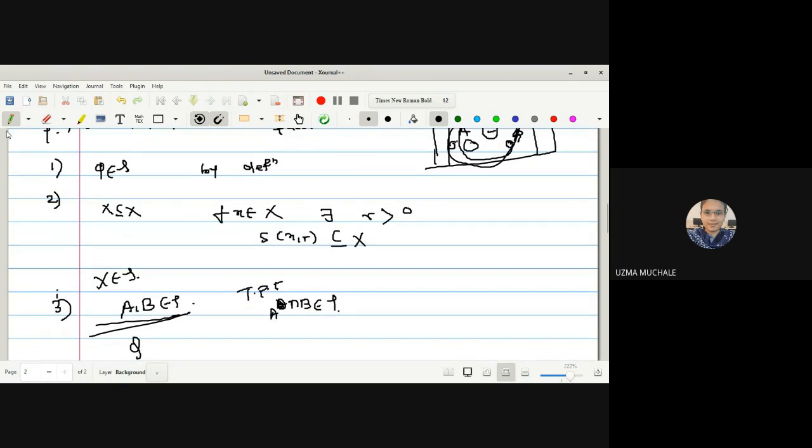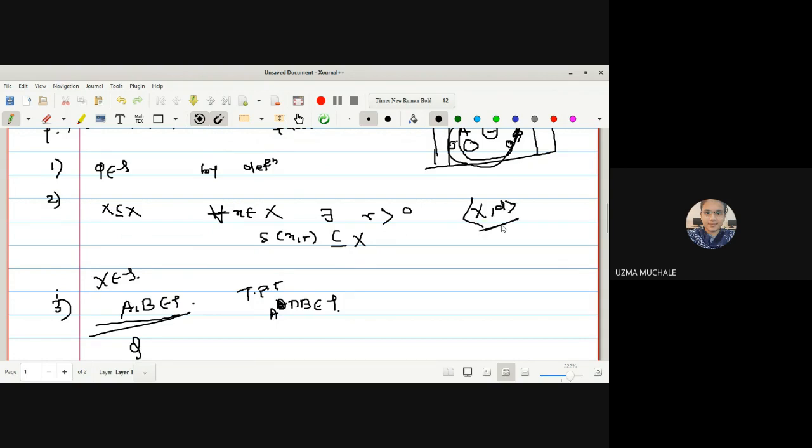Okay, before that, can you say whether this condition is always true for X? Because we have considered X as a subset of X, for every element x, there will exist an open sphere with center at x and radius r contained in X. This is true. Why? Because we have been provided that (X, d) is a metric space.